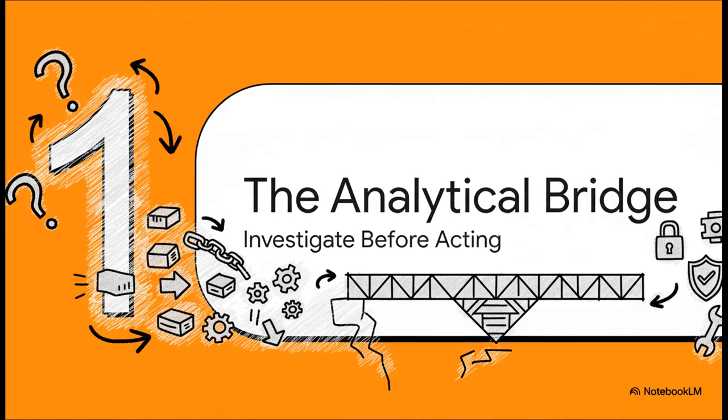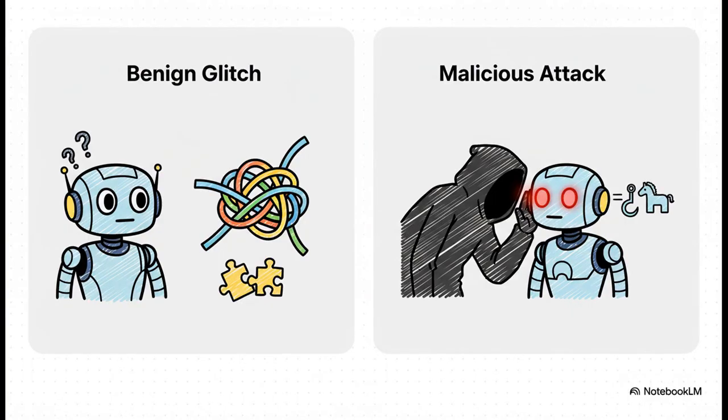Think of it as this careful, methodical process that connects the moment we spot something strange to the moment we take action. Before we even think about fixing anything, we have to be absolutely sure what the real problem is. You can think of our AI system like a brilliant new employee. Sometimes, even the best employee might misunderstand an instruction. That's a benign glitch.